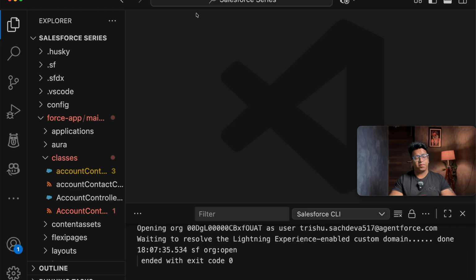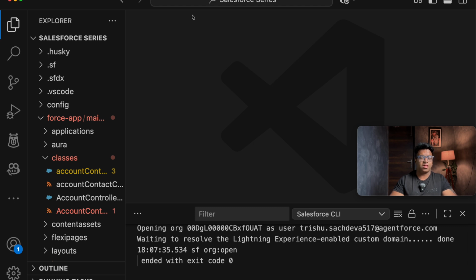So let's start building the accordion. The first thing we will consider is which components we will be using. In the accordion we will be using two HTML components. First is lightning-accordion and second is lightning-accordion-section. In the section we will be placing the contacts related to that account, and all the account list will be coming in the lightning-accordion.